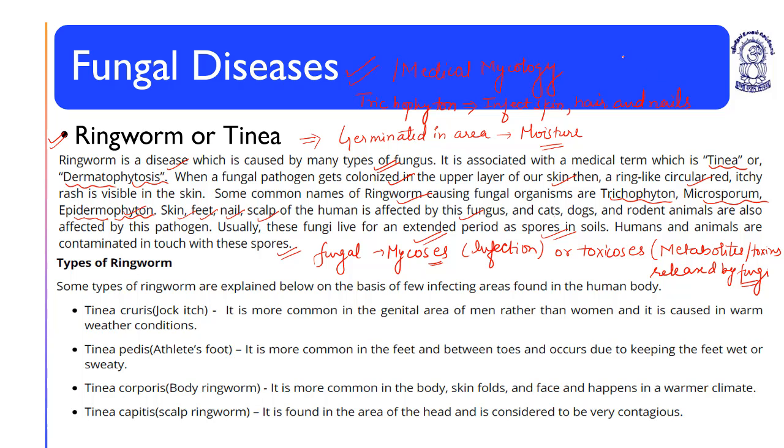Then epidermophyton, it attacks the skin and nails but not hair. So epidermophyton affects skin and nails, sorry, skin and nails, but not hair.